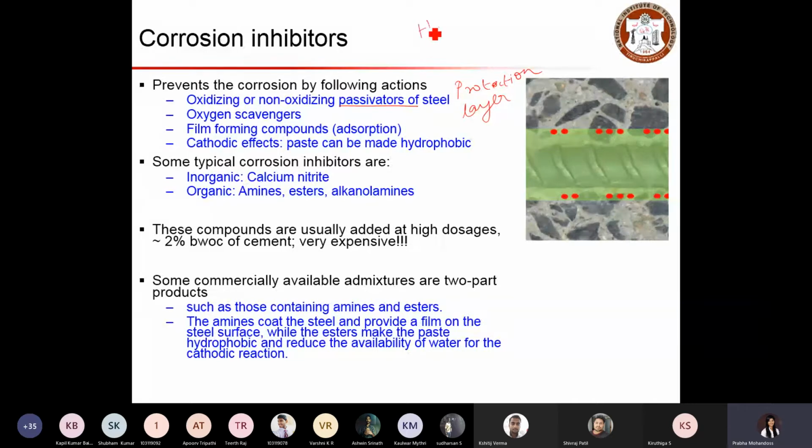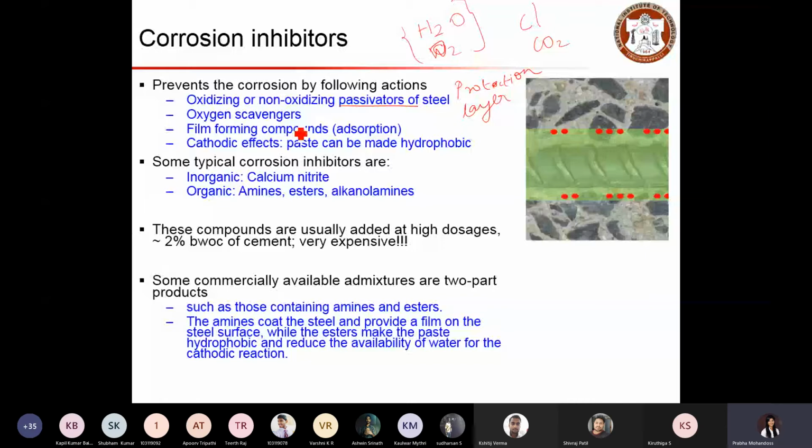One is water, and another one is oxygen. Sorry, there are two things: water and oxygen. Without the presence of these two, corrosion will not occur. Other than that, we have chlorides and carbon dioxide. With the presence of these two, the steel will corrode significantly and the rate of corrosion will be very high. But the essential things for corrosion to occur are water and oxygen. So it is very vital to prevent these two from getting in contact with steel, so that corrosion will not occur.